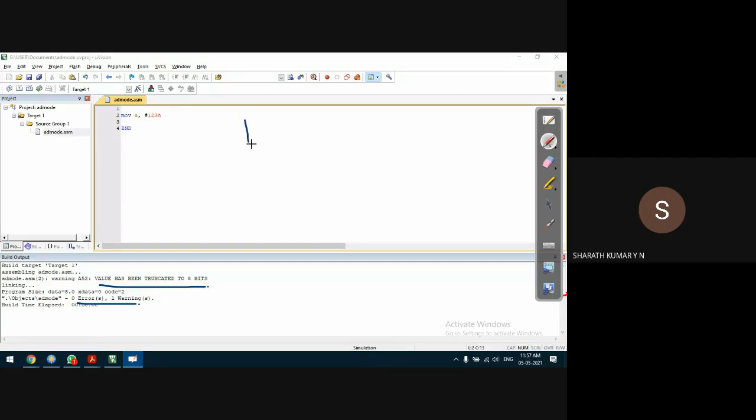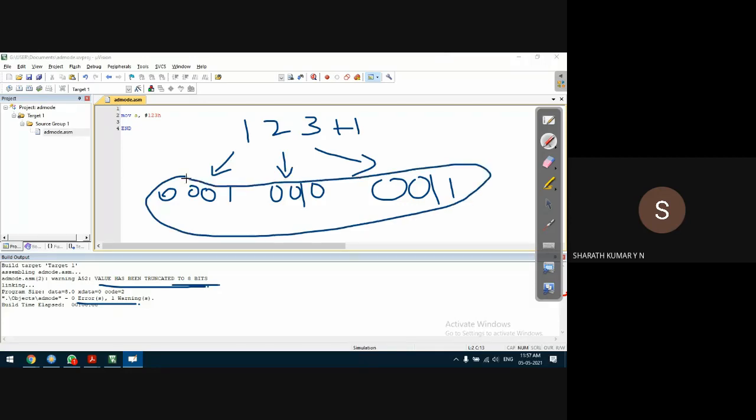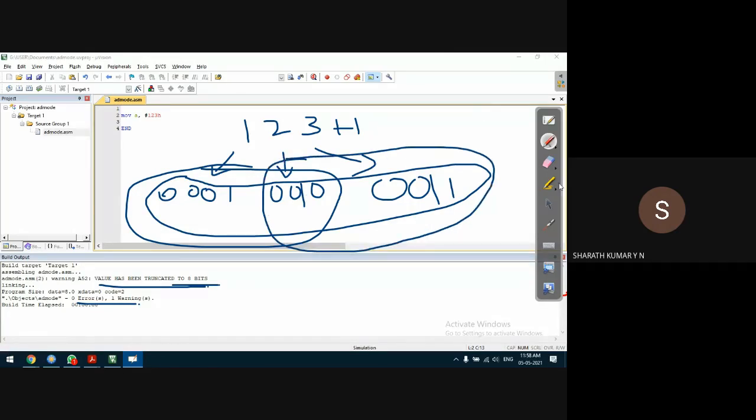So 123H means 1 is 0001 in terms of binary, 2 is 0010, 3 is 0011. Truncated to 8 bits. See, totally it is 12 bits. It is truncated to 8 bits. The question is whether it has taken upper byte or whether it has taken the lower byte. That we have to check.